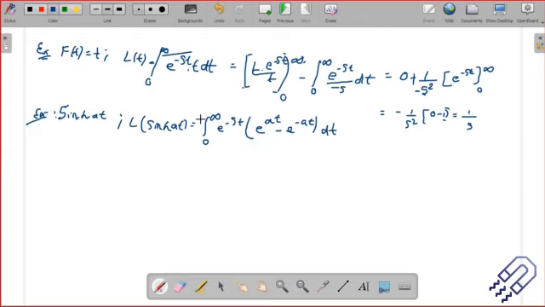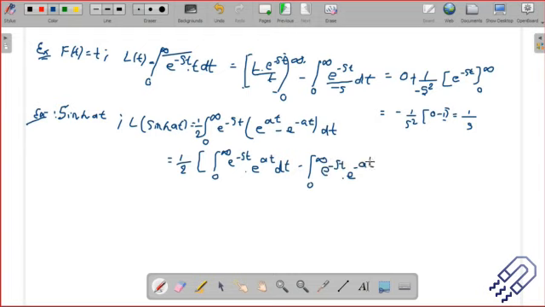So divided by 2, so I'll just take this half outside. Okay, so that's it now. You can do it easy. You have to just know what is the form of the hyperbolic. I think that is important. Then we can just take integration e to the power minus of st into e to the power at dt. Then minus integration of 0 to infinity e to the power minus st e to the power minus of at dt. It's all integration, standard integrations.